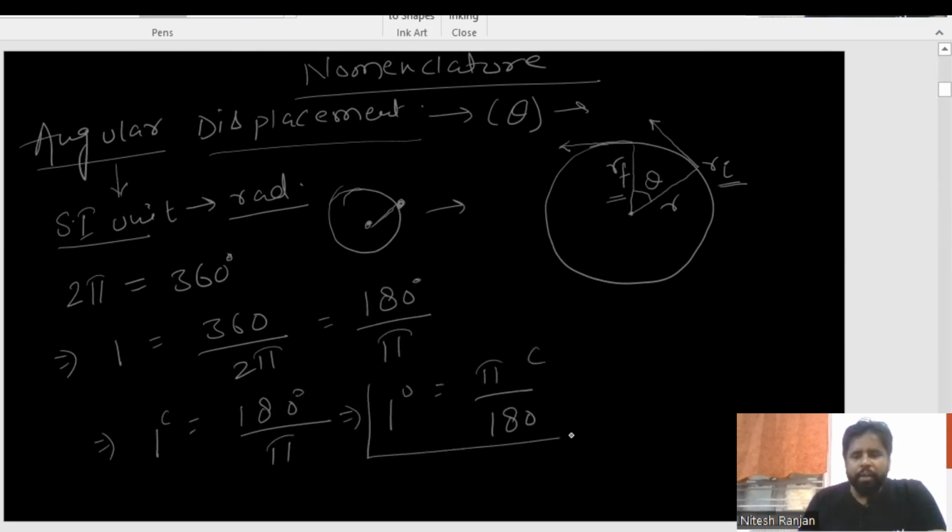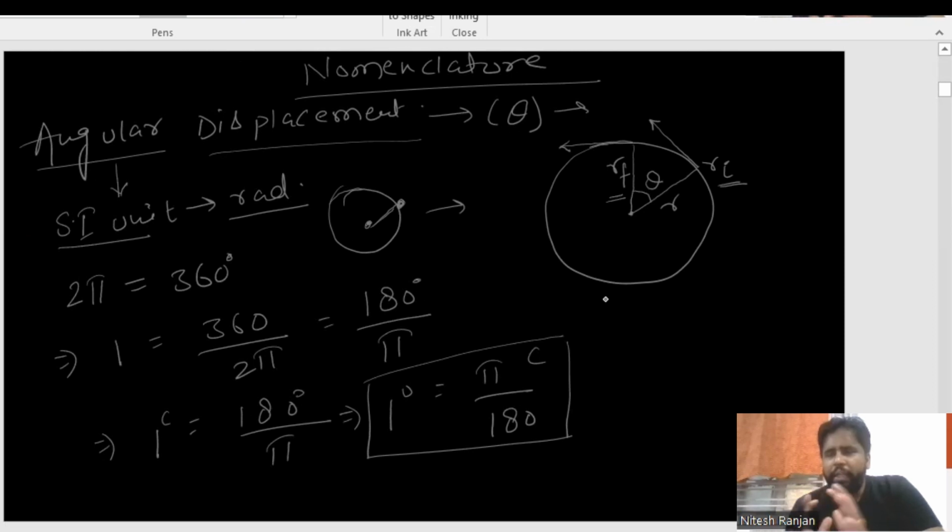How? By cross multiplication. These are the mathematics which you do not need to prove, or write down in your notebook. These are all for your knowledge. If you know how 1 degree is pi by 180, you will never forget the basic condition of how to convert degree into radian. For that purpose, I am making it clear to all of you.